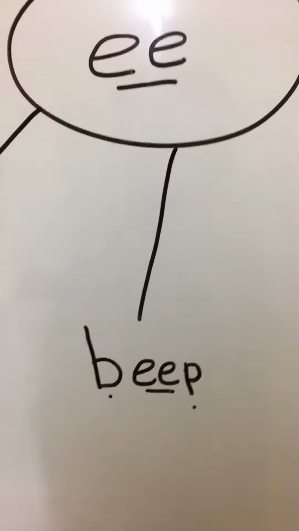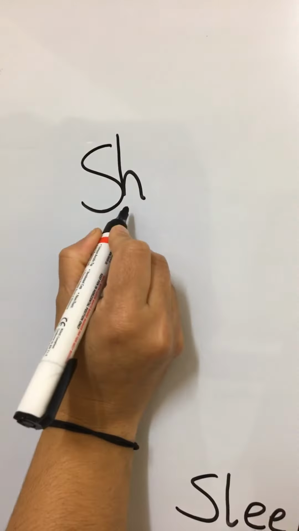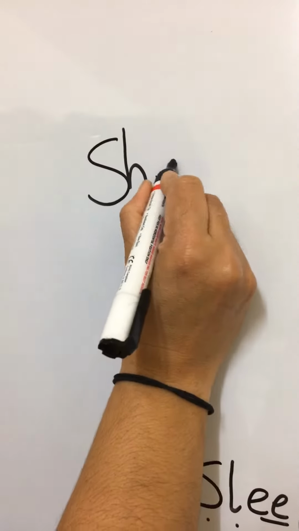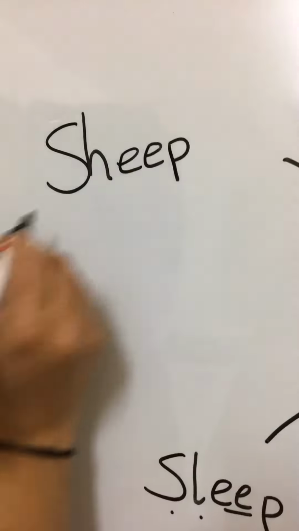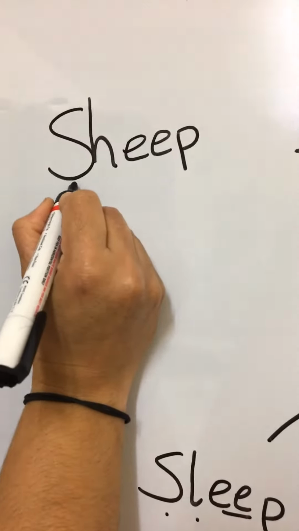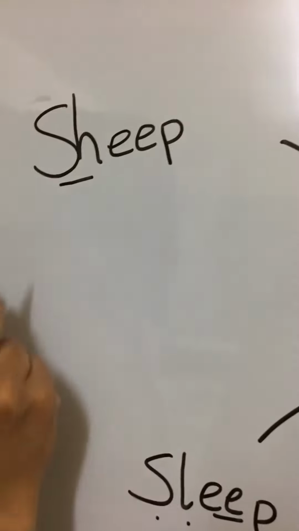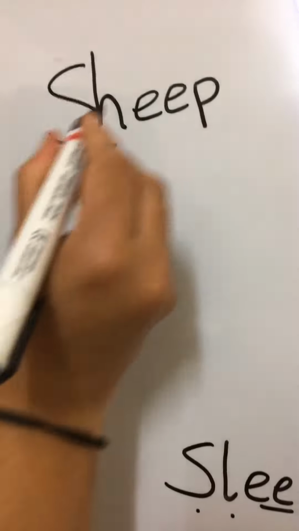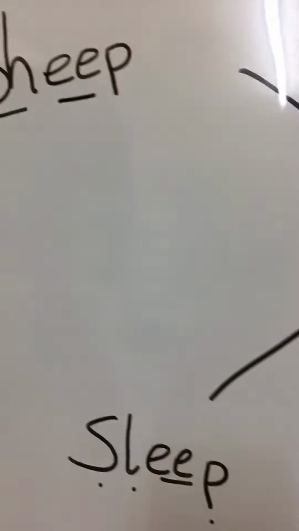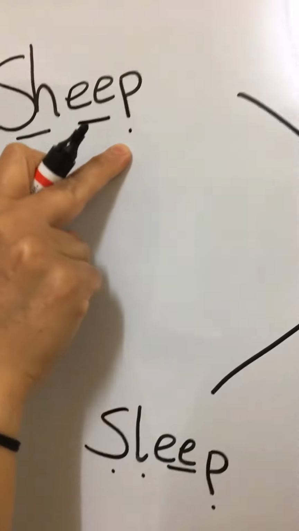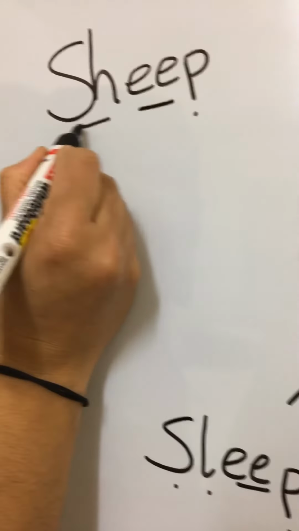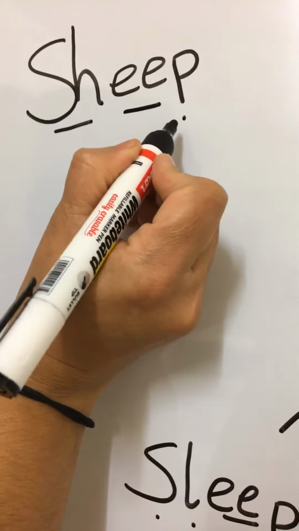Next one is sh. This is a digraph as well. E P. Sheep. When we are doing a digraph sound, this is the button sound. Yeah, that's how we do the buttons. And when it's single, we are just using a dot. So sh, e, p, sheep.